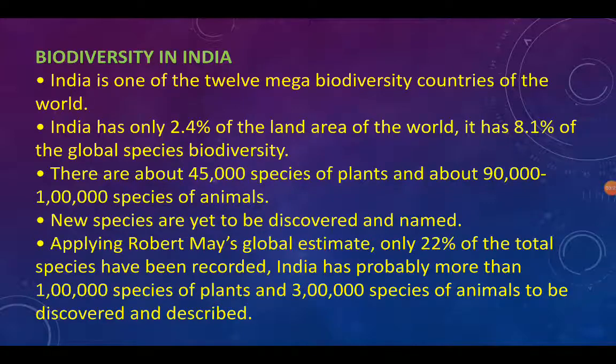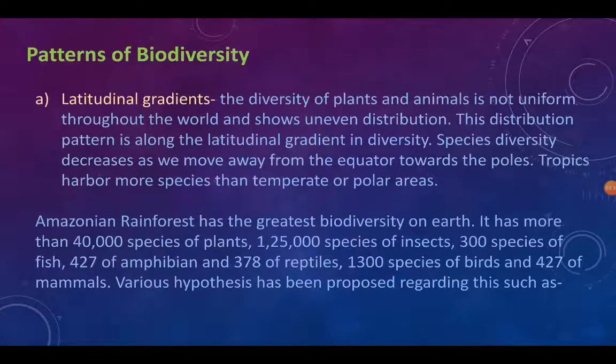Applying Robert May's global estimate, only 22% of the total species have been recorded. India has probably more than 1 lakh species of plants and 3 lakh species of animals to be discovered and described. Patterns of biodiversity. Latitudinal gradients.